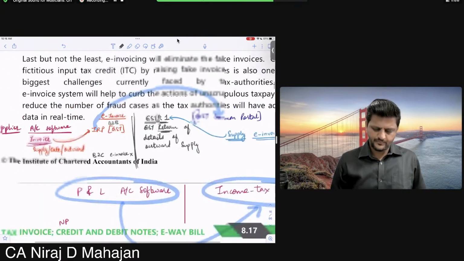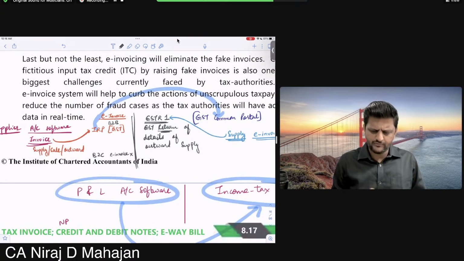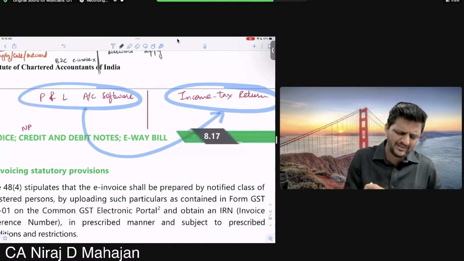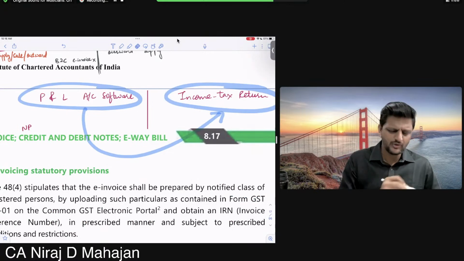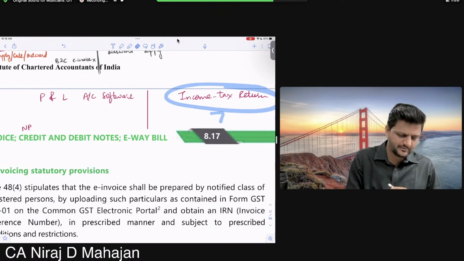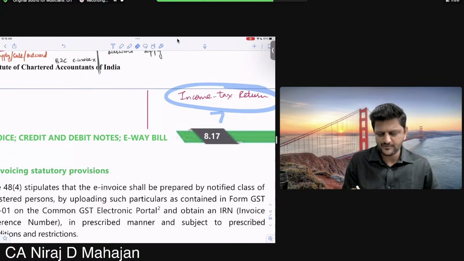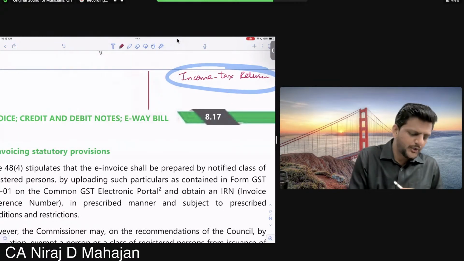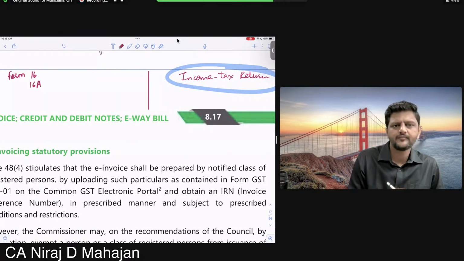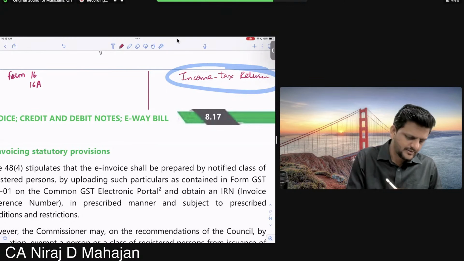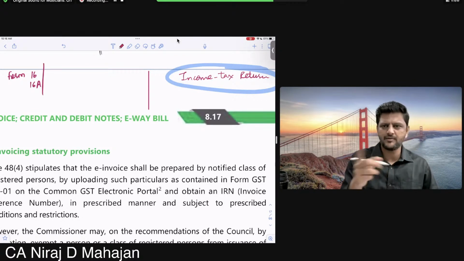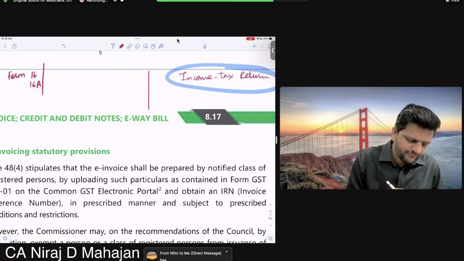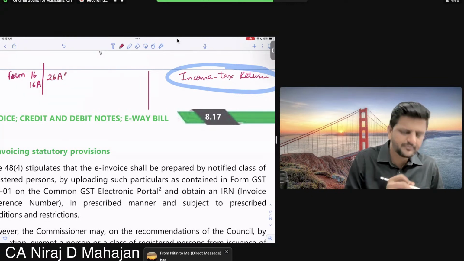I will tell you why I did all of this. I should have given you one simple example, which I have already written in your notebook also. Pay attention. Income tax, a simple logic we had here. Do you remember something called Form 16, 16A? We had done this. You have written it in your notebook, maybe on the last page of your income tax notes. And Form 26AS, maybe.